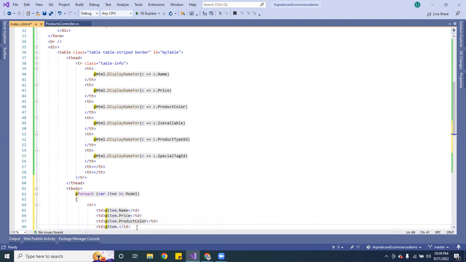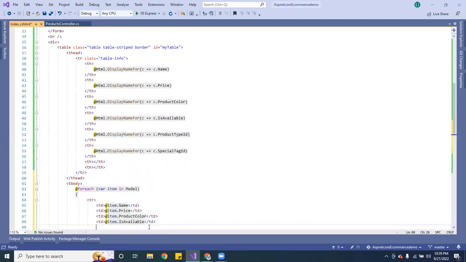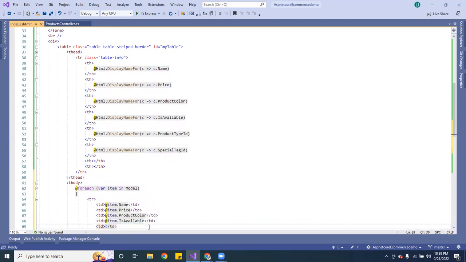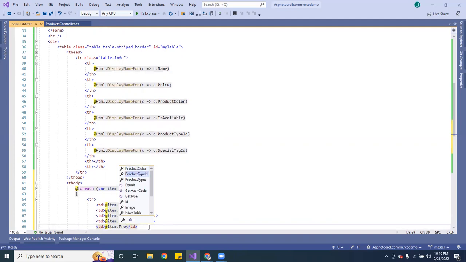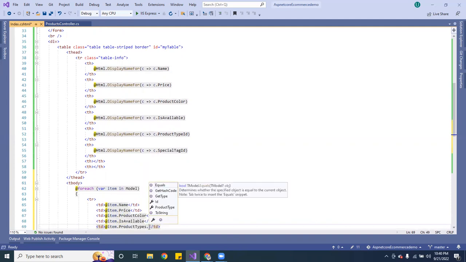Did I mess up over here? Oh no. Okay, so now we want to do product color, and it's available. The next one is going to be TD item, and here you want to do product types. Product types, that's it.